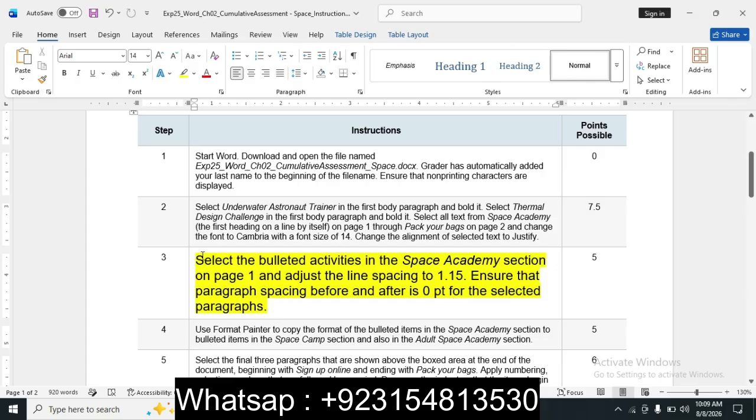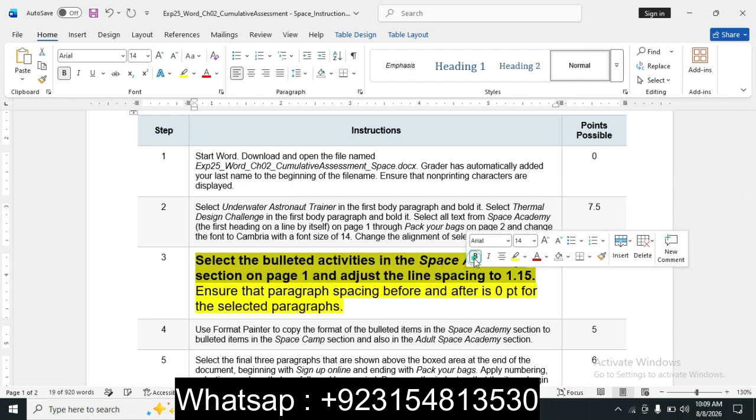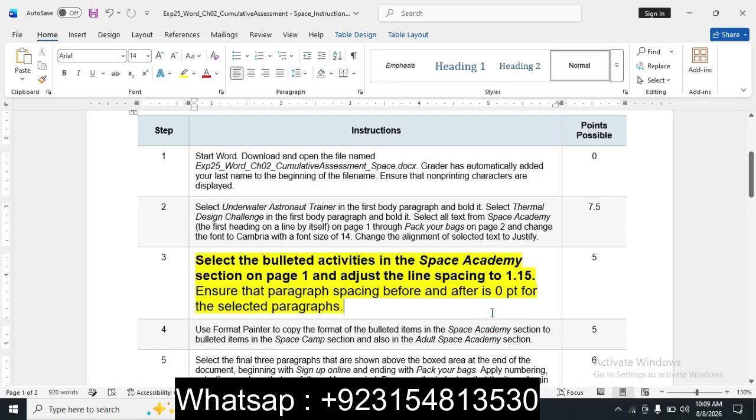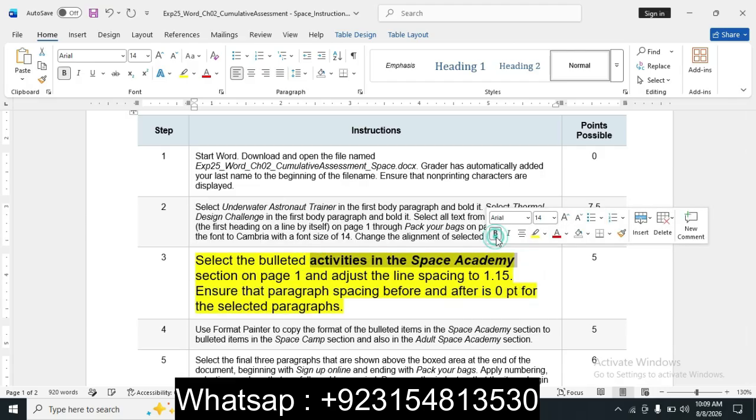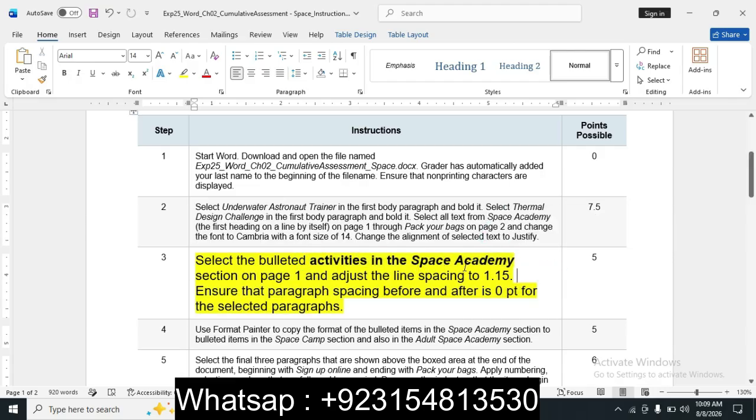Select the bulleted activities in the Space Academy section.